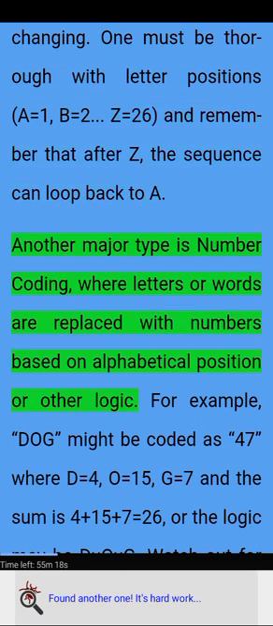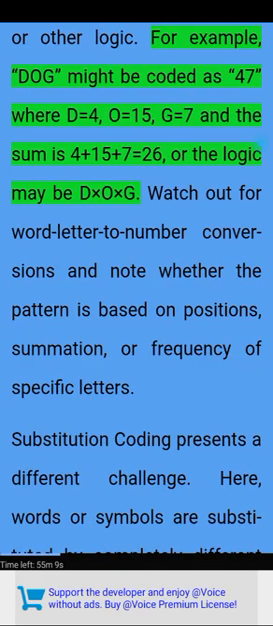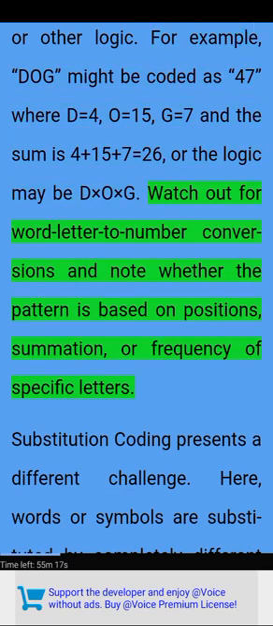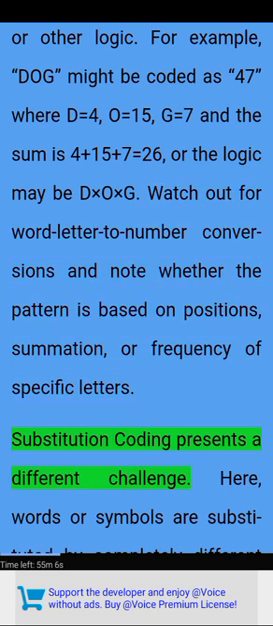Another major type is number coding, where letters or words are replaced with numbers based on alphabetical position or other logic. For example, DOG might be coded as 26, where D equals 4, O equals 15, G equals 7, and the sum is 4 plus 15 plus 7 equals 26, or the logic may be D times O times G. Watch out for word letter to number conversions and note whether the pattern is based on positions, summation, or frequency of specific letters.